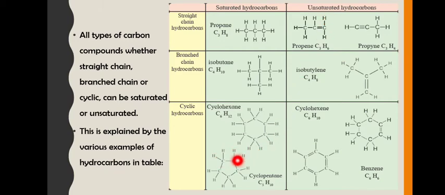Cyclopentane, 1, 2, 3, 4, 5 carbons. So there are various examples of hydrocarbons given in this table. Please go through it, draw it so that you know it properly.